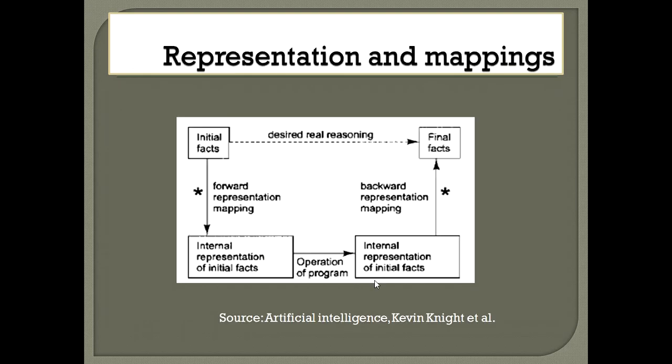So this structure shows initial facts are converted to internal representation, and the internal representation may be of frame-like structure, or logical rules, or maybe production rules, we can say, or maybe semantic structure. So these are converted to another form after applying an operation of the program. So we are generating an internal representation, and then we do backward mapping to generate final facts. So from those things, the output of reasoning will be taken.